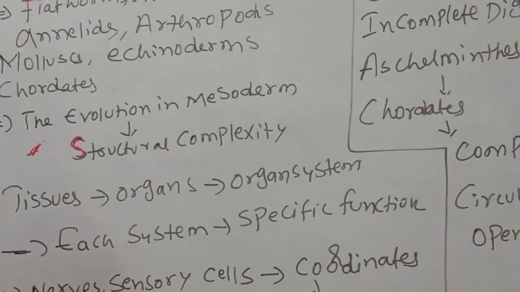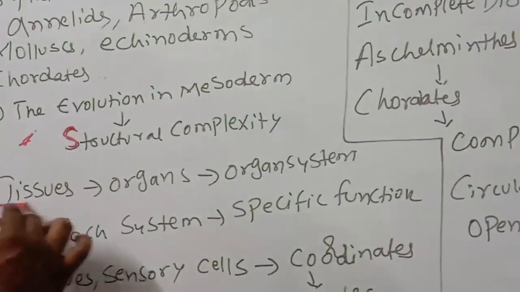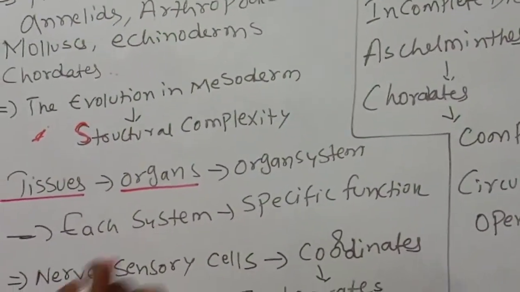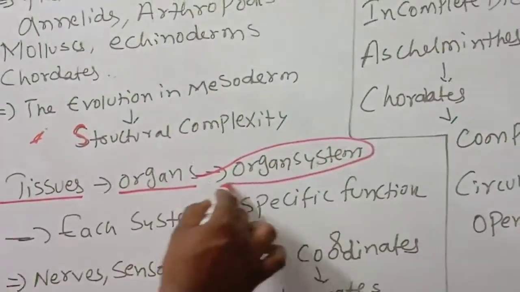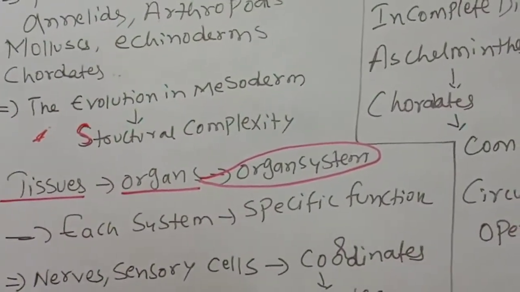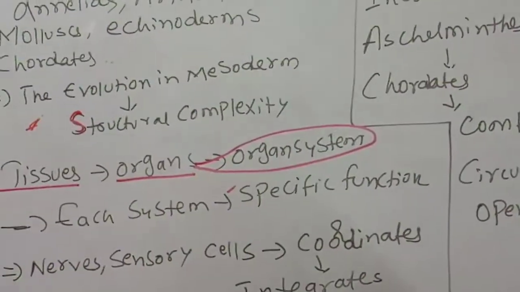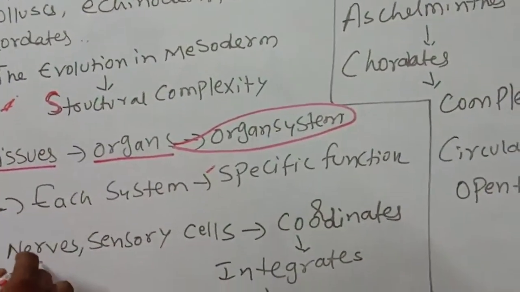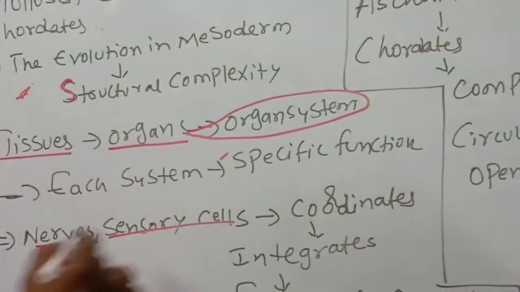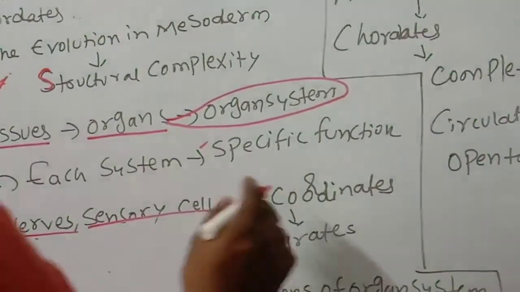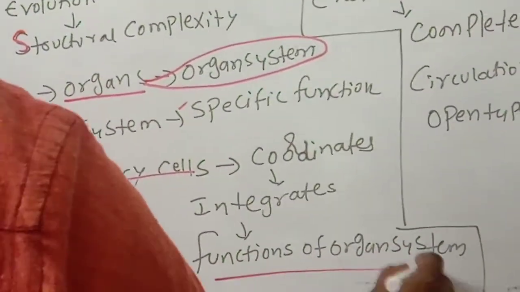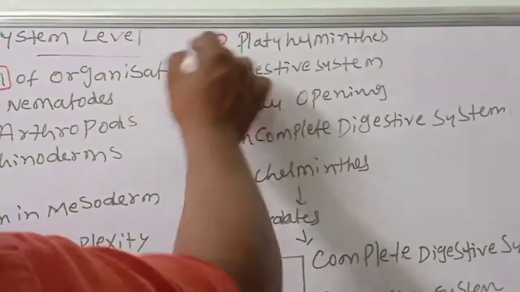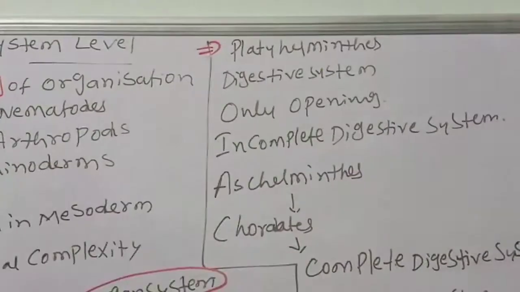Okay, first, how does this organ system level happen? The tissues convert into organs. All organs together form an organ system. Each system performs a specific function. For example, in the organs and tissues, nerve cells and sensory cells are there. They will coordinate and integrate the functions of the organ system.